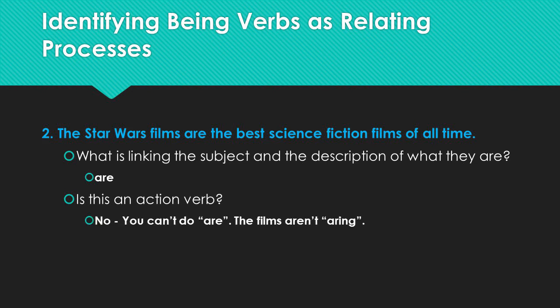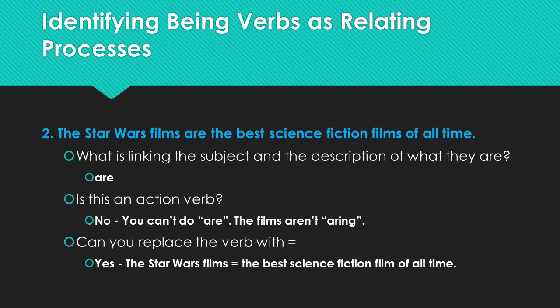The films aren't are-ing. Can you replace that verb are with the equal sign? Yes, you can. The Star Wars films equal the best science fiction films of all time. Therefore, the being verb is the word are.